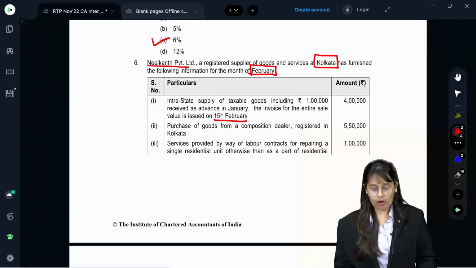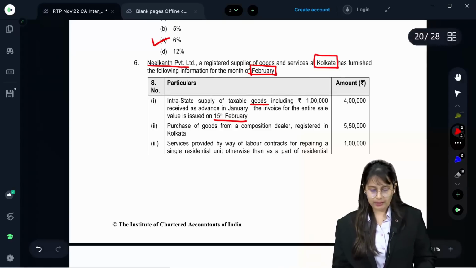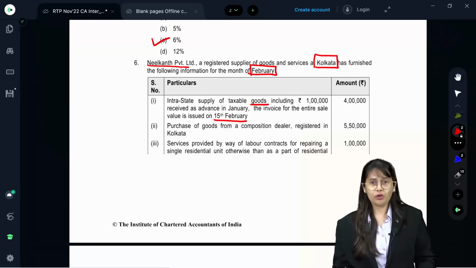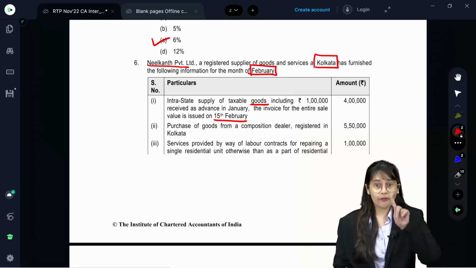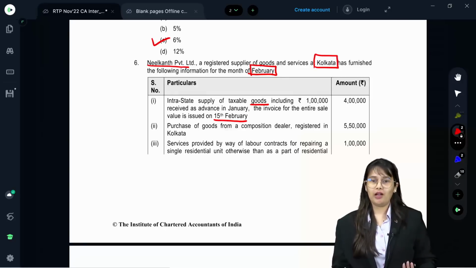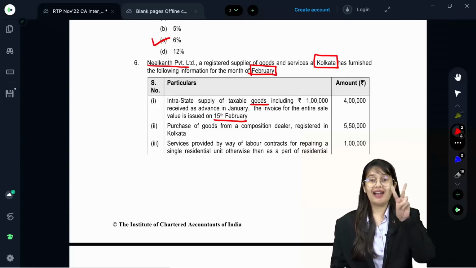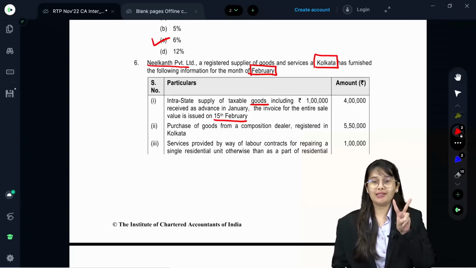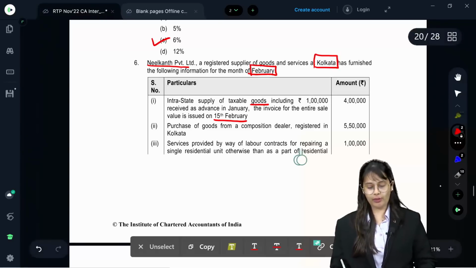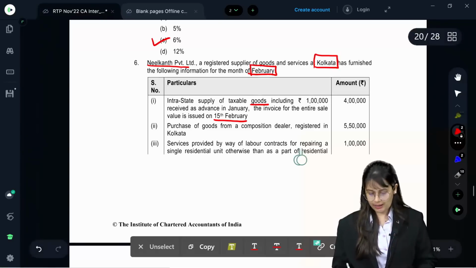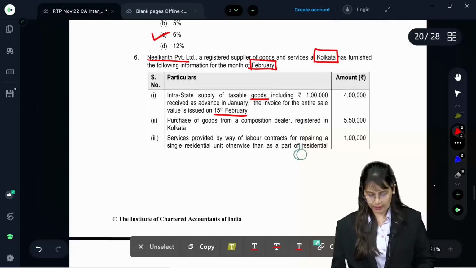They are supplier of goods. If they are supplier of goods, don't you think what would be your time of supply? Your date of payment can never be your time of supply. Your time of supply would be date of issue of invoice or last day to issue invoice under section 31, whichever is earlier. You remember? Yes. So over here for 1 lakh also, your answer would be 15th Feb only, and hence on 4 lakh you have to calculate rate.